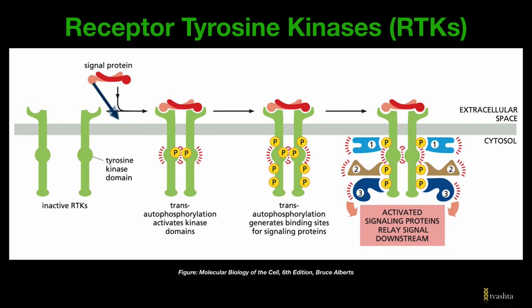Binding of ligand or signaling molecule brings two monomers together to form a dimer, and this dimerization activates the tyrosine kinase domains. The activated kinase domains then phosphorylate each other at tyrosines and generate docking sites for intracellular signaling proteins. These signaling proteins further get activated and they relay the signal downstream.